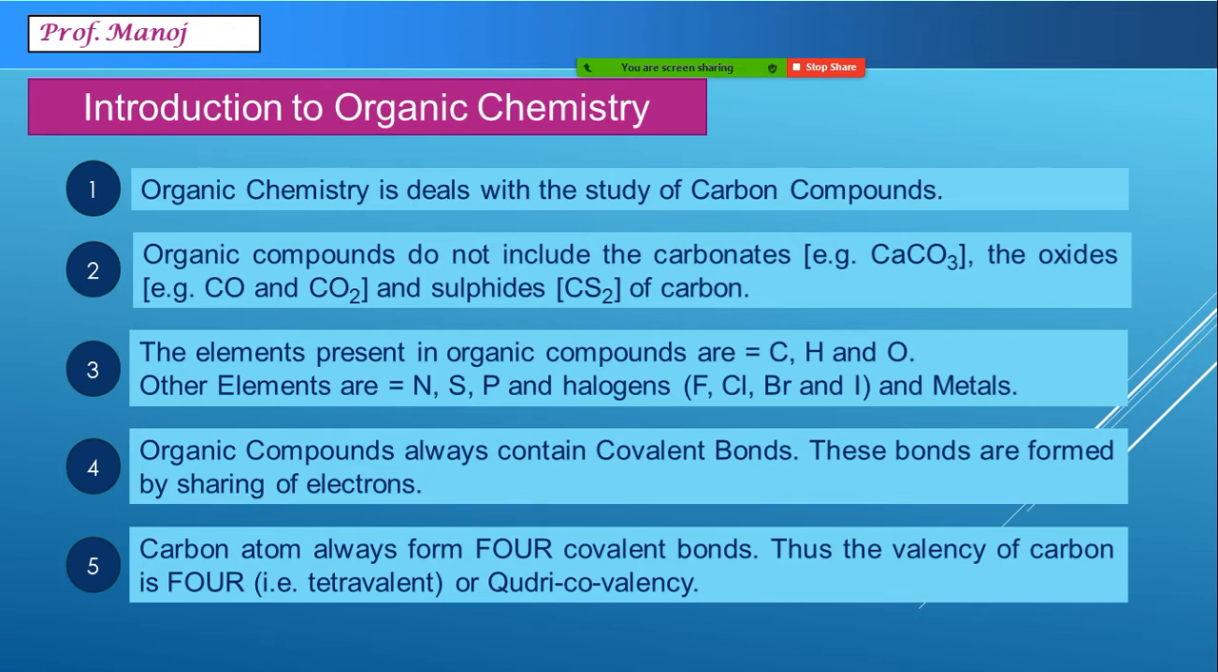Carbon can only form a valency of 4. So the term which they usually use is either tetravalent or quadricovalency. So tetra or quadri means 4 in number, valent or valency indicates the number of bonds produced. So tetravalent means carbon forming 4 bonds, quadricovalency indicates 4 covalent bonds.